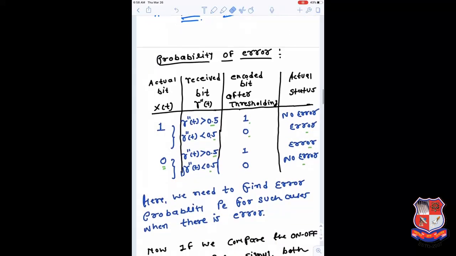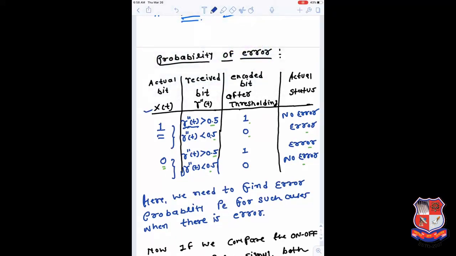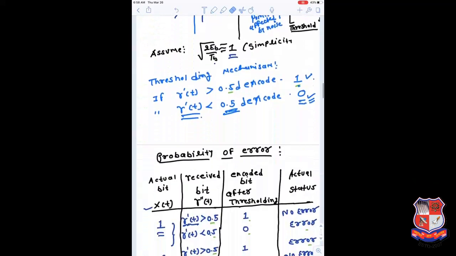So if we summarize, we can summarize like this: if the actual bit which is transmitted is 1, so x of t, the original bit, is 1, and your received signal with the noise is greater than 0.5, here you can assume this part is basically after demodulation, so this one can be removed, so it's R dash of t, because R dash of t is the input of your threshold detector circuit.